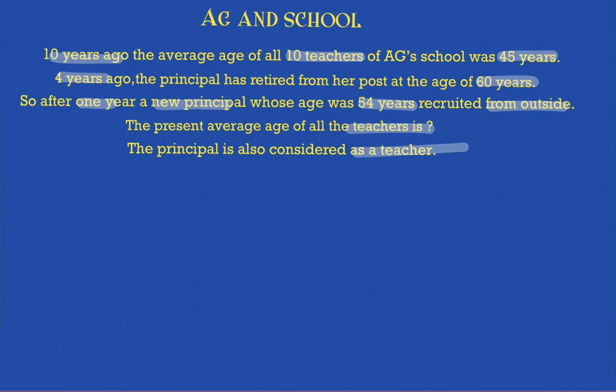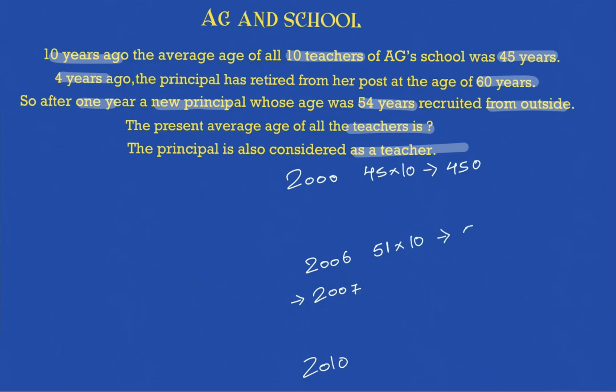Okay, so let's see how we incorporate this additional scenario into the problem. Let's start. 2000 is how we started this. 2010 is the end, and 2006 is when the principal retired, but now we know in 2007 a new principal will be recruited. So these are the conditions that we have. Okay, so let's start. It was 45 into 10, earlier it was 450, and we know what happened in the year 2006. 45 became 51. So 51 into 10, it was 510 for us.